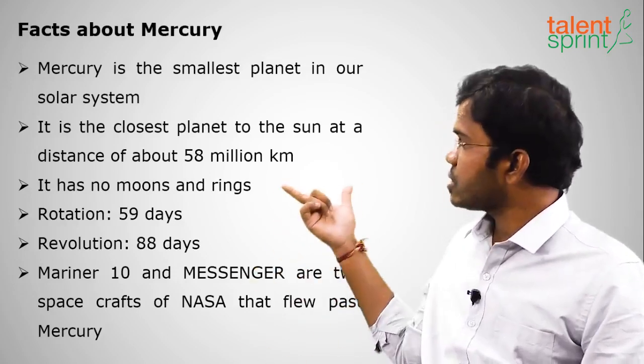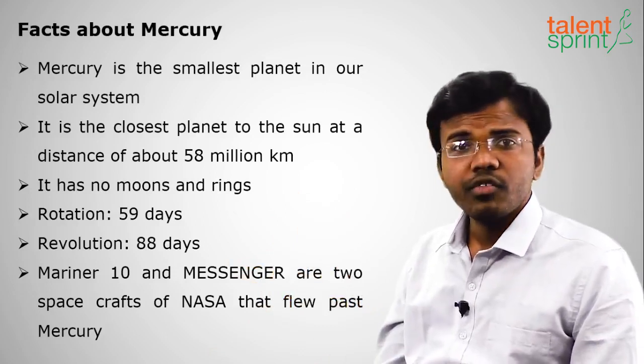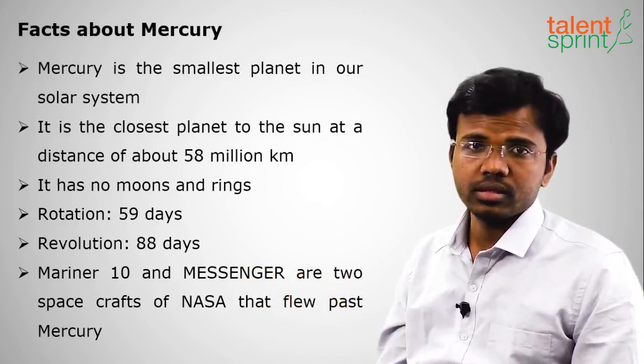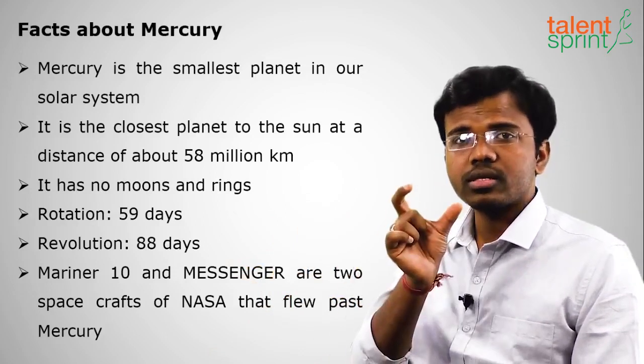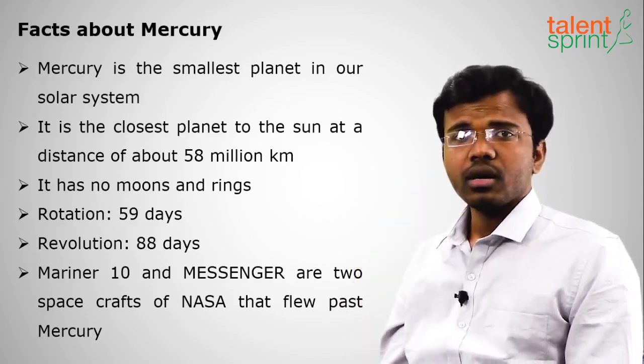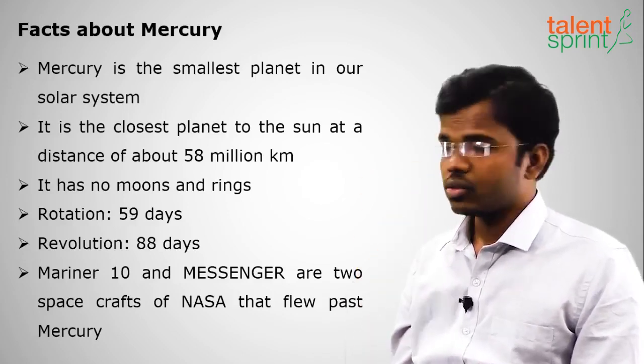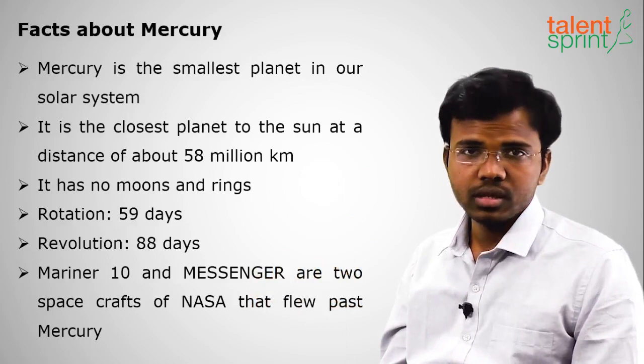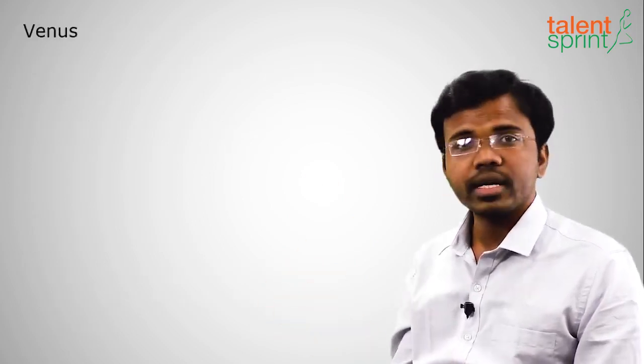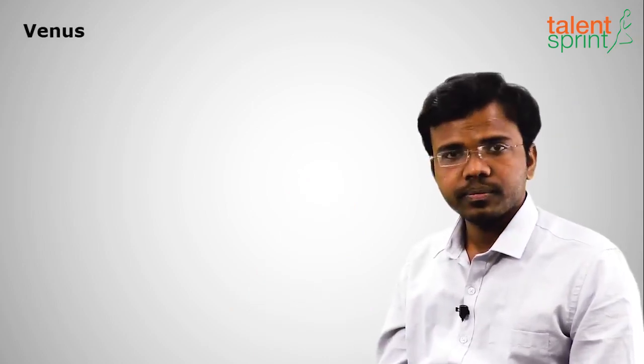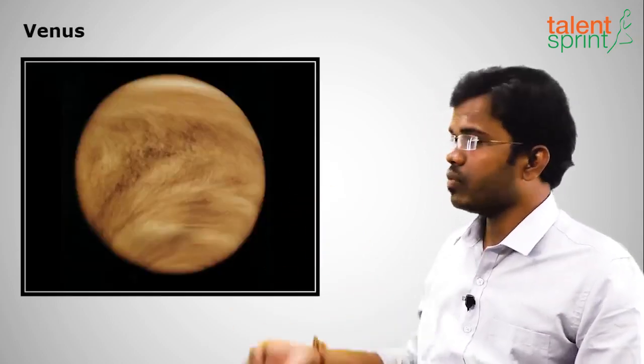And what is the distance between the Sun and Mercury? It is 58 million kilometers. Okay, this is the smallest distance from other planets. So this is the first planet from the Sun. Moving on to the next, the second planet from the Sun is Venus. Okay, this is the actual Venus. So some facts about Venus.